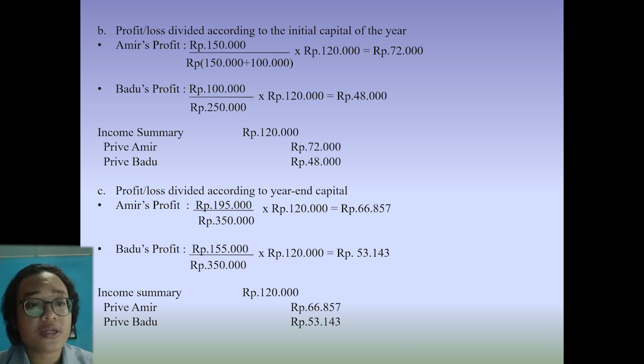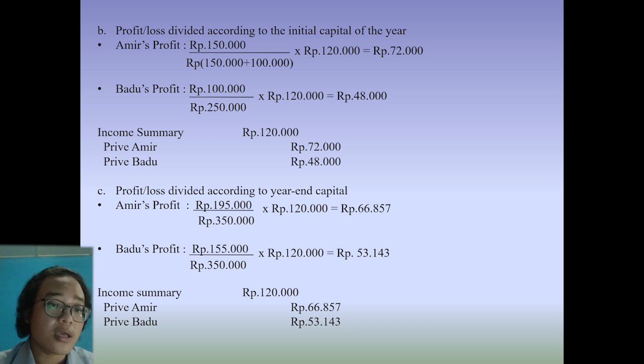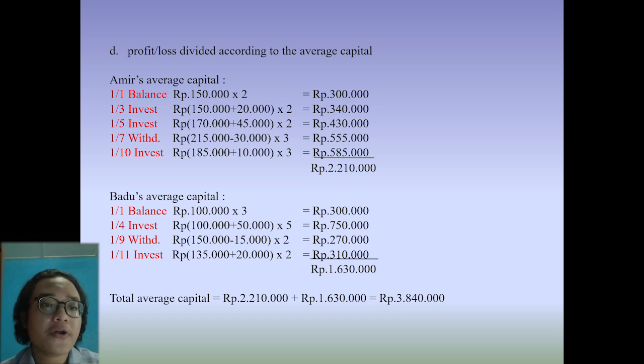We know the total capital of Amir and Badu. So we get 350,000 from 195,000 rupees plus 155,000 rupees. So we can journal in debit income summary and in credit Prive Amir and Prive Badu. D. Profit or loss divided according to the average capital.